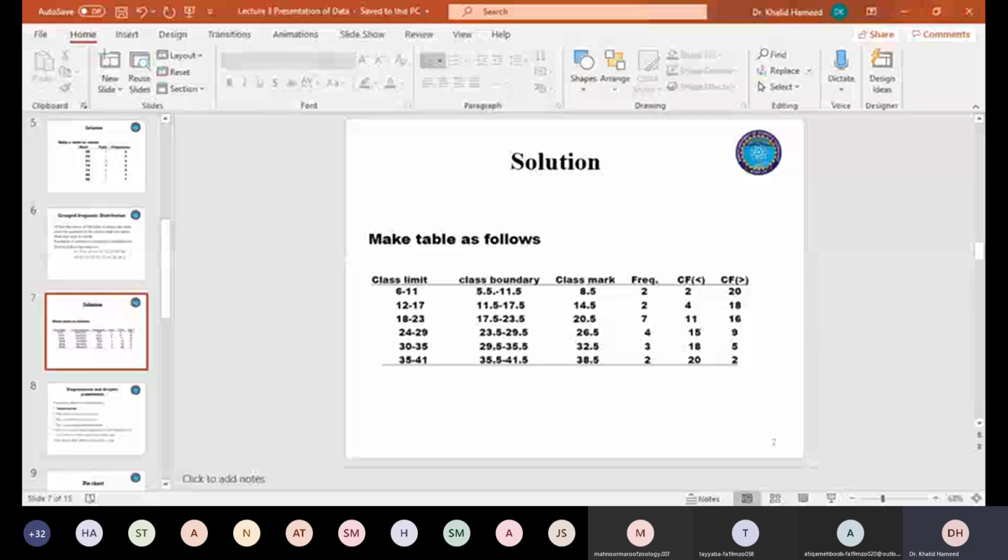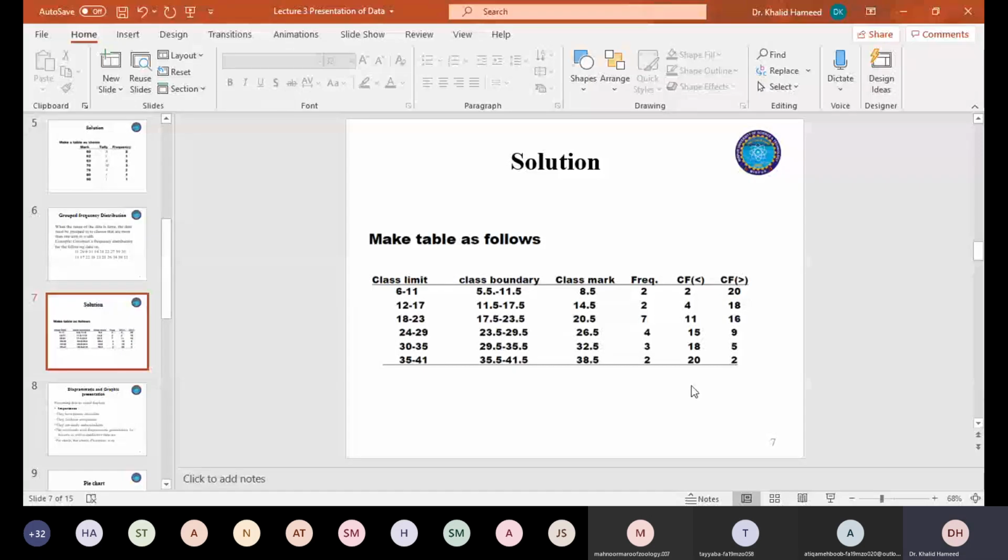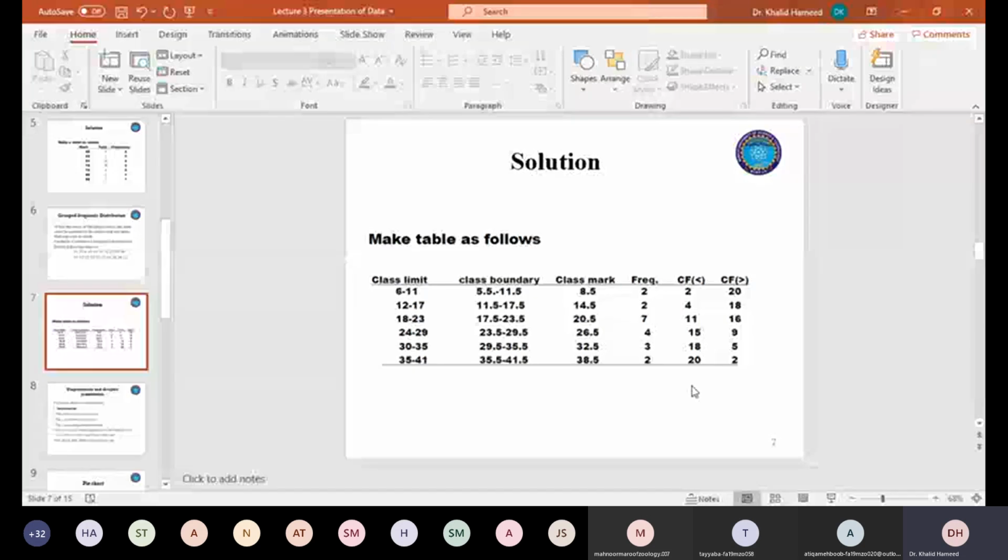So here I have a data set like this. Once I miss that 2, my lowest observation will be 6, and my highest observation will be 39. So look at this data set. Now they have classes. They have made the first class 6 to 11, that is 7, 8, 9, 10, 11. So they have 5 units in one class. The second class is between 12 to 17. The third class is between 18 to 23. Once again, there should be an equal distance between two classes. And then you have 24 to 29, 30 to 35, and 35 onward.